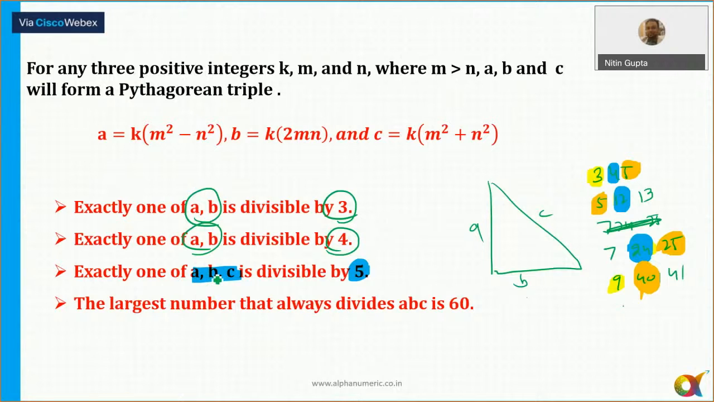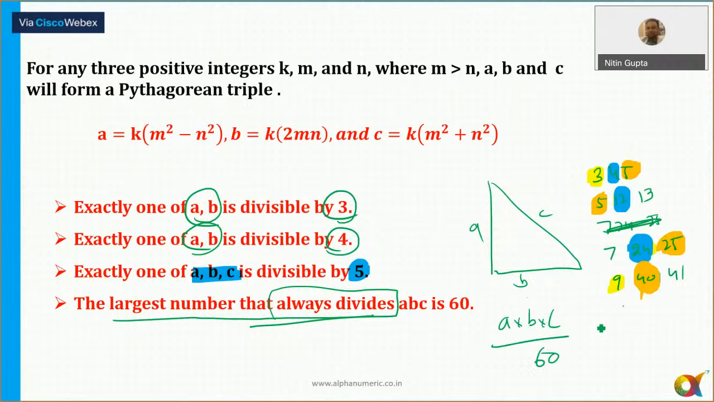And the largest number which always divides, irrespective of what ABC is, whatever the integral values of ABC, is 60. So the product of A, B and C is a multiple of 60, when it is a right angle triangle. Okay, so let's move ahead now.